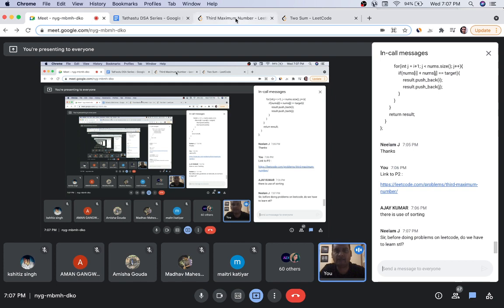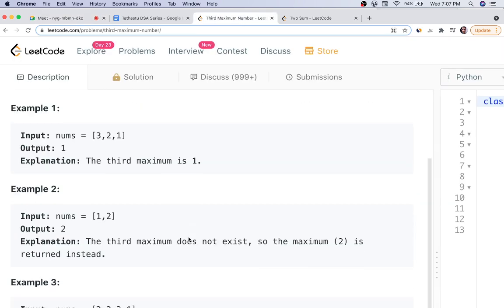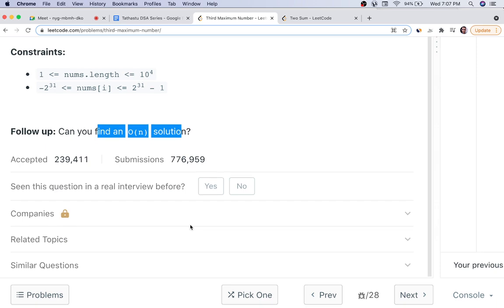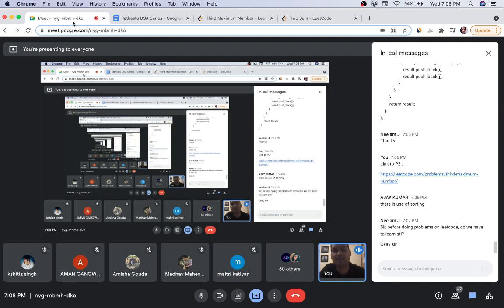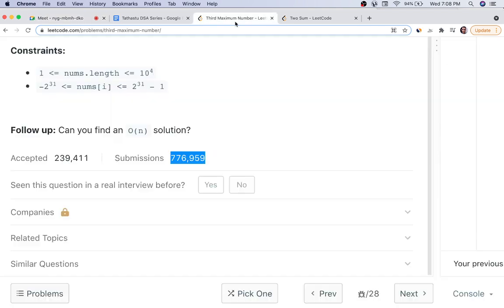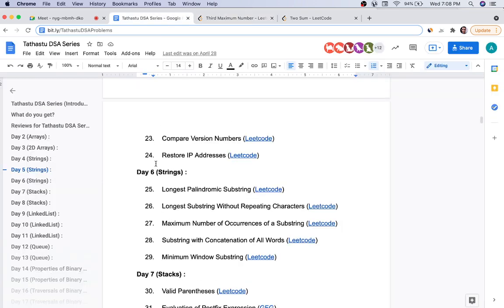So it's a very simple problem. I hope you are able to understand. If anyone has any issue in doing it, let me know in the comments. Rest of the students, you can do it. There are a lot of submissions. If you want to increase your number of problems on LeetCode, then this is a perfect problem to do.